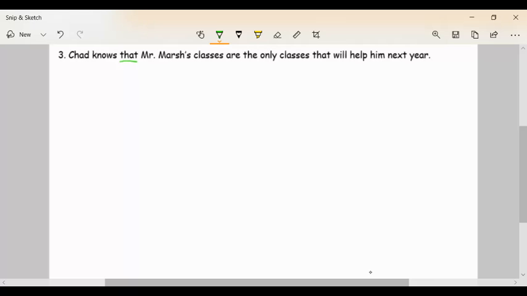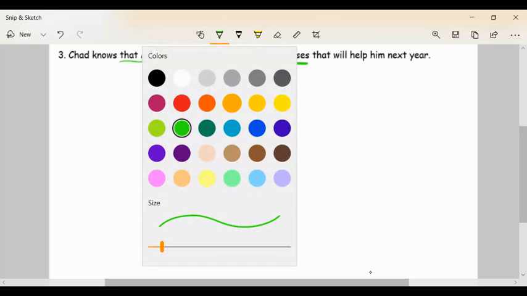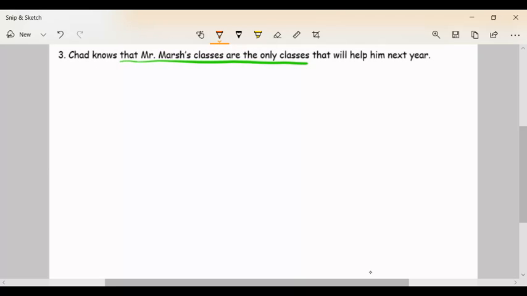So I'm just going to read this. It says, Chad knows that, and it says, Mr. Marsh's classes are the only classes. And all of a sudden, I come across the word that again. I'm going to do a different color this time. And it says, that will help him next year. Well, let's just dissect what's going on here because it's a little tricky. I know the word that can start an adjective or a relative clause. And here's this word that.